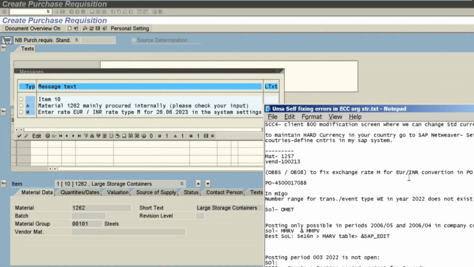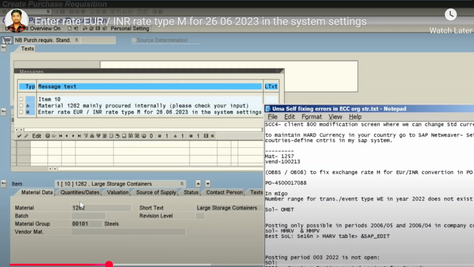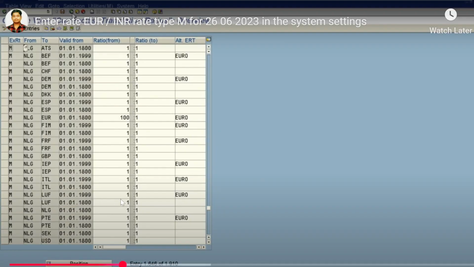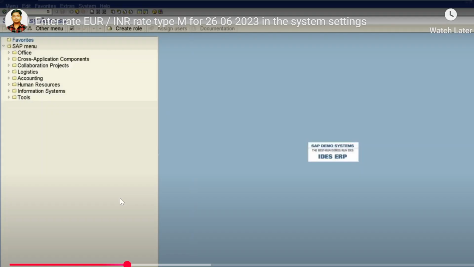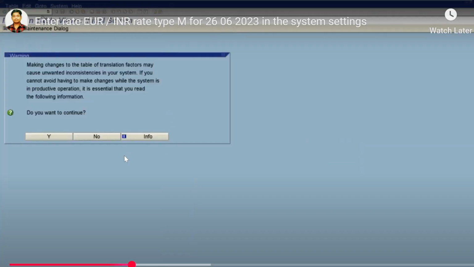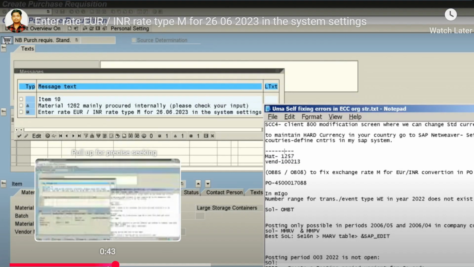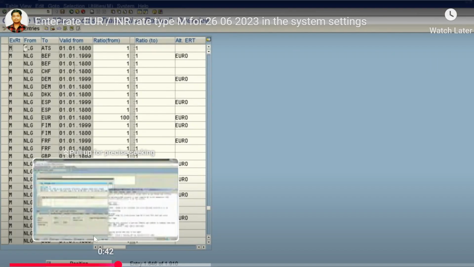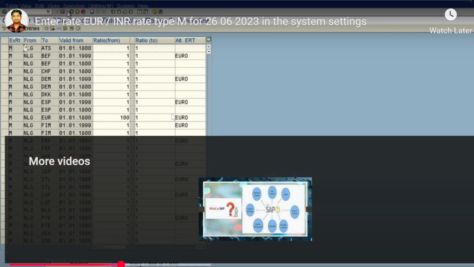To INR conversion. Okay, so let me show you the first OBBS step.